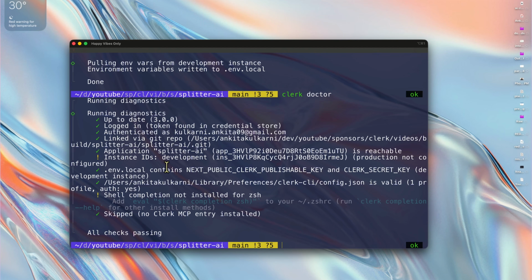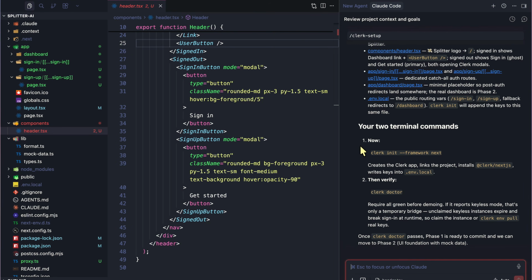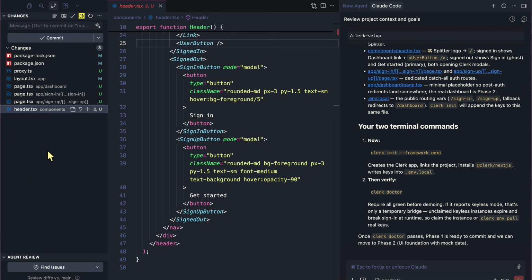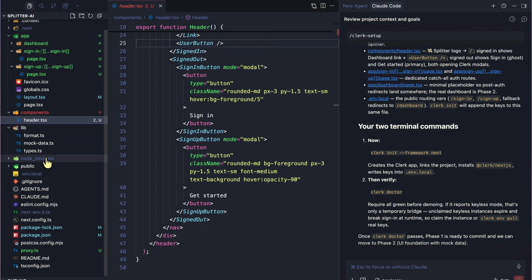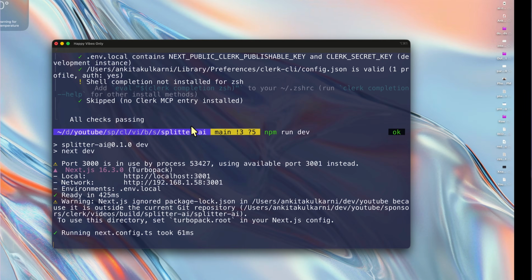Application is installed, and the local file does exist with these keys, so we did not need to pull anything, it just works. So now I'm just going to run npm run dev again, and you can already see all these files here, right? If you take a look at the env local file, it automatically linked everything and all my keys are automatically set up, so we don't need to do anything.